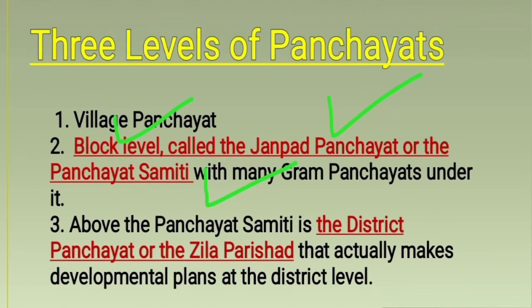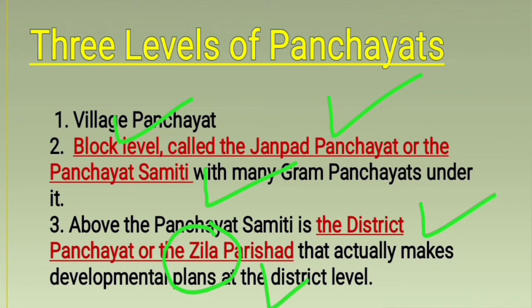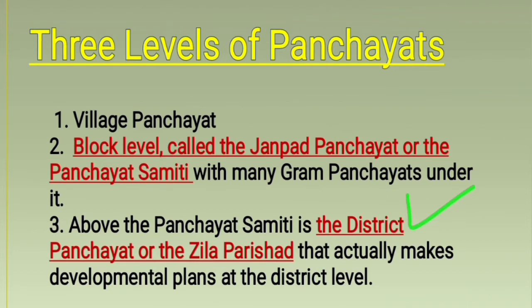Got it? Now let's talk about the third level. So the third level is known as district panchayat. Okay, because district is known as a Jila in Hindi, so you can call it Jila Parishad also. And at district level, this Jila Parishad or this district panchayat is responsible to do all the developmental plans, to perform all the work at district level. So this is the work of a district panchayat.